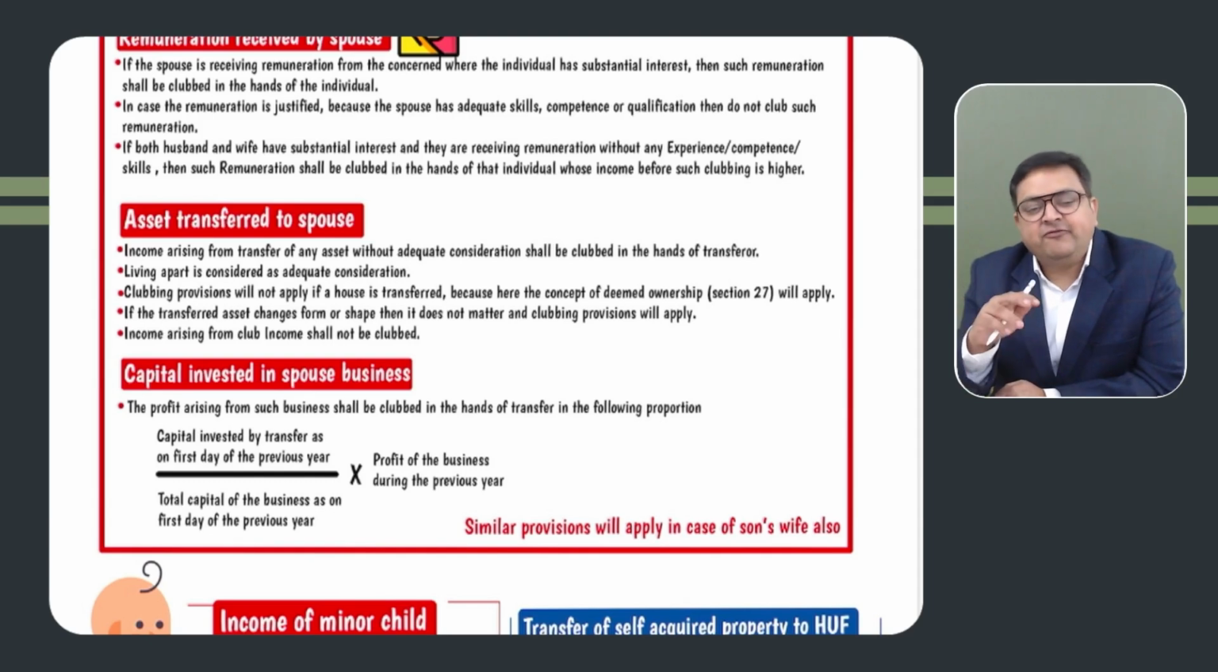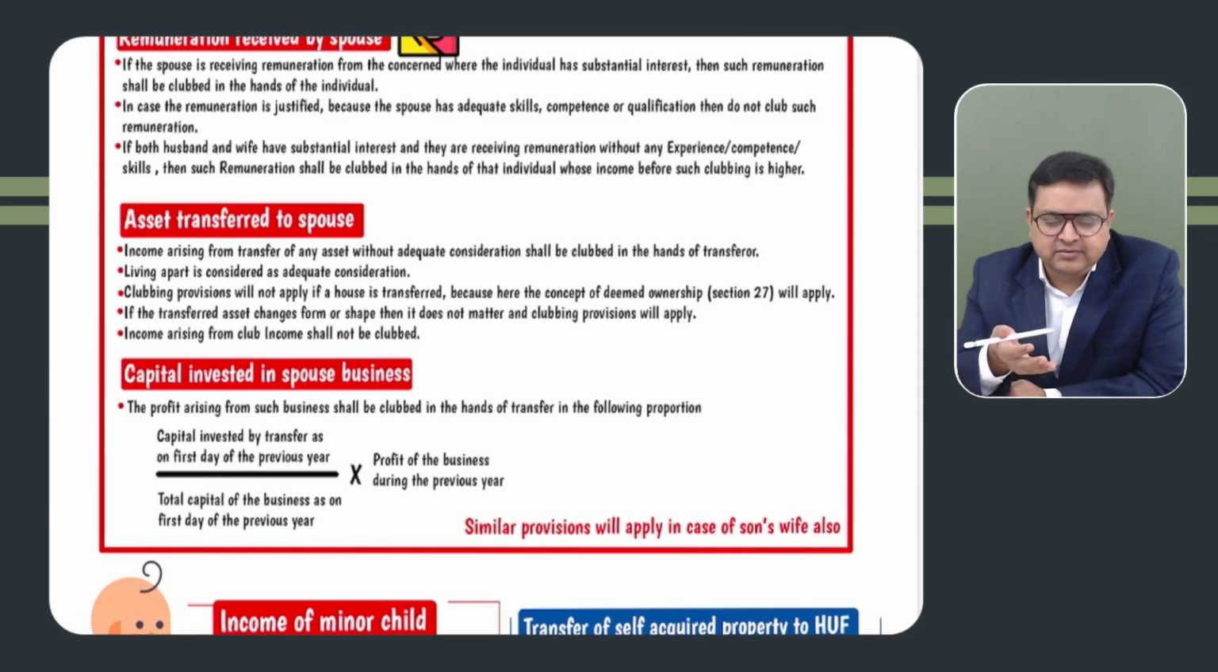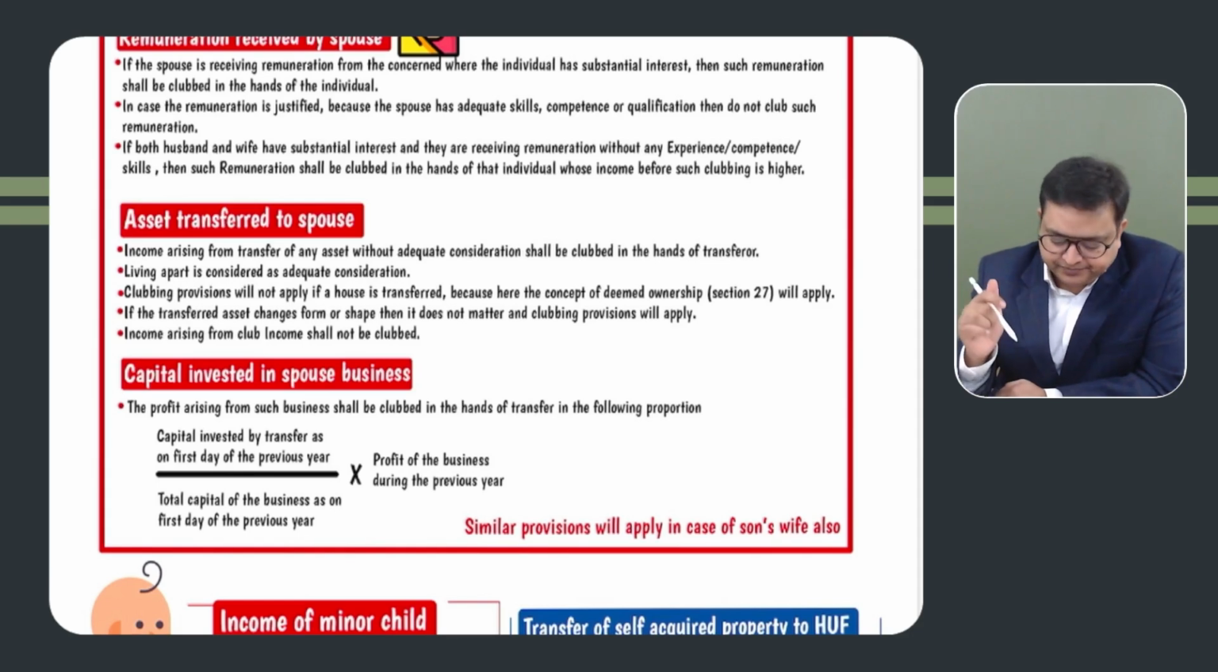Another important point: if we have transferred a house property in the name of the spouse, then there would be no clubbing. Why? Because as per section 27, in that case the transferor would be the deemed owner. So there is no requirement of clubbing because anyway it will be taxable in the hands of the deemed owner. So if any asset other than house property is transferred, clubbing will apply. If it is house property, clubbing is not required, as the transferor will be taxable prima facie. Got it?